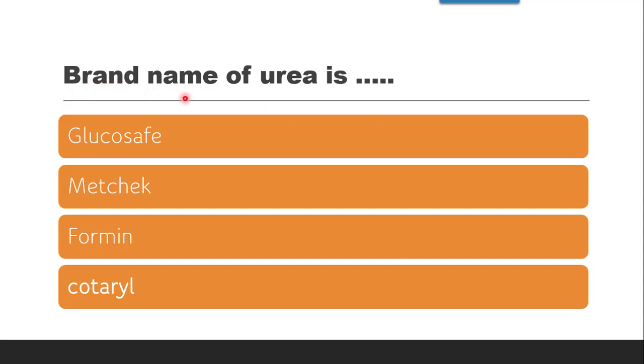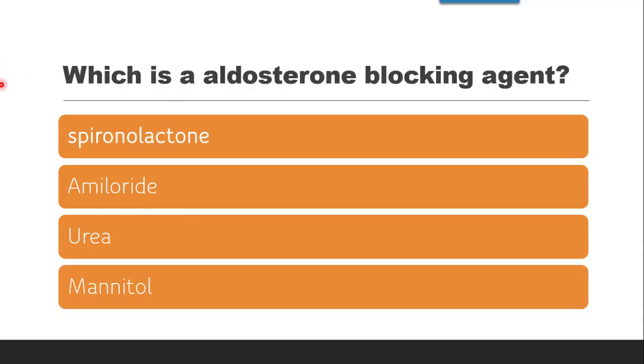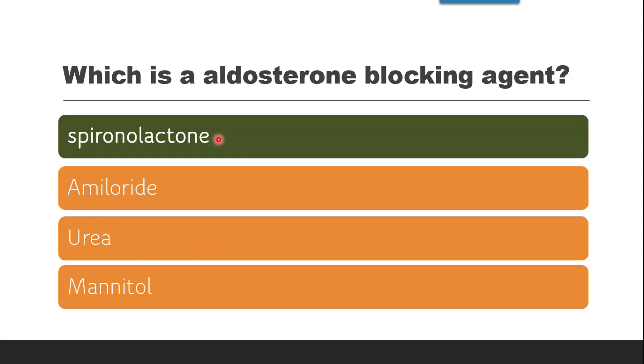Next question is, brand name of urea is dash. Whether it is Glucosafe, Medcheck, Formin or Cotaril, the brand name of urea is Cotaril, and the other brands of urea along with the Cotaril are, Cotaril is present in the form of cream, other brands are Moisturex, Skin Dash, KR Cream, etc. Next question is, which is an aldosterone blocking agent out of the given agents? The options are spironolactone, amiloride, urea and mannitol. The correct answer is spironolactone.